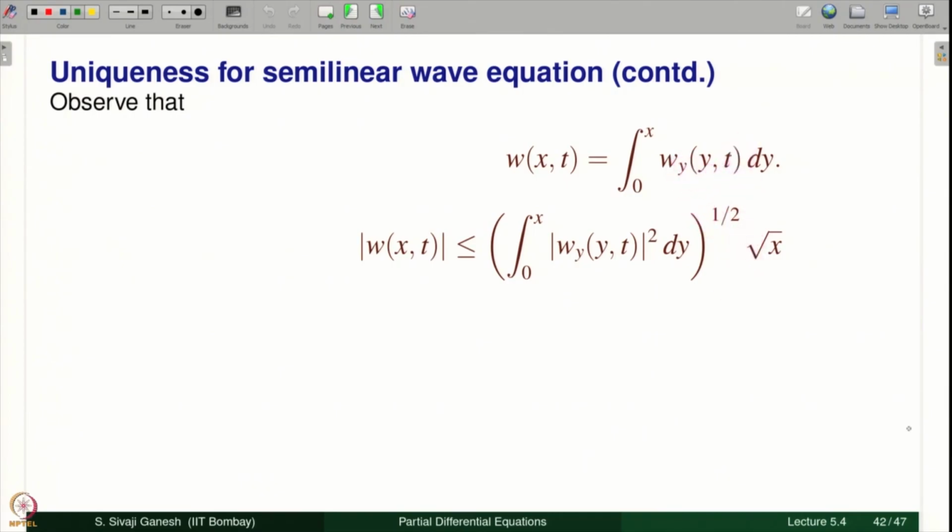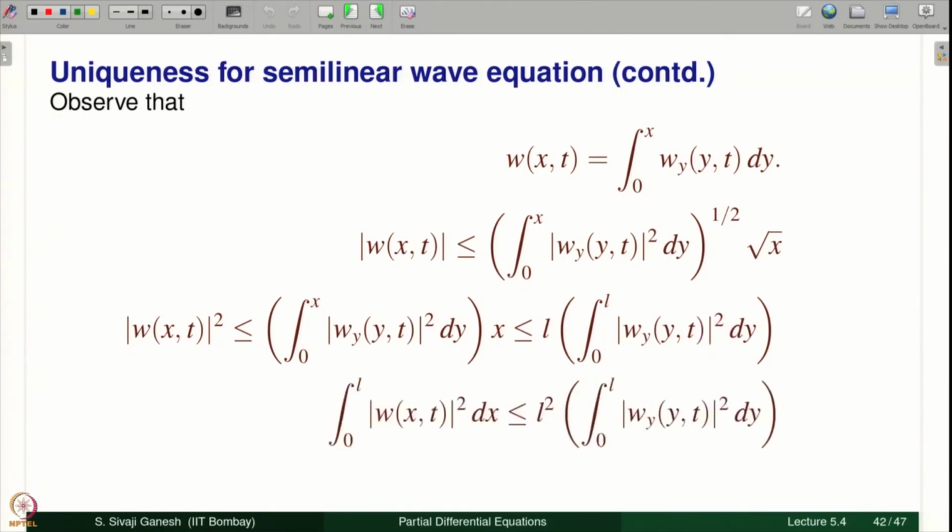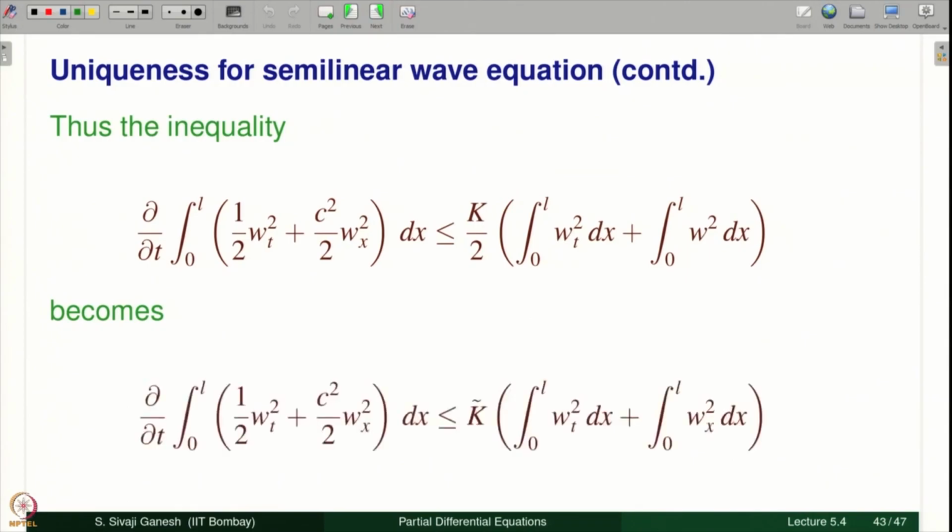So you get this. Now, we know x is less than or equal to L, therefore, let us take the square first. So this 1 by 2 will go away, root x becomes x. Because x is less than or equal to L, you get this, and this is a non-negative integrand, so the integral from 0 to x is always less than or equal to the integral on 0 to L. Therefore, this inequality we have. And we integrate both sides on the interval 0 to L with respect to x, and you get this. So therefore, this inequality which we had now becomes this.